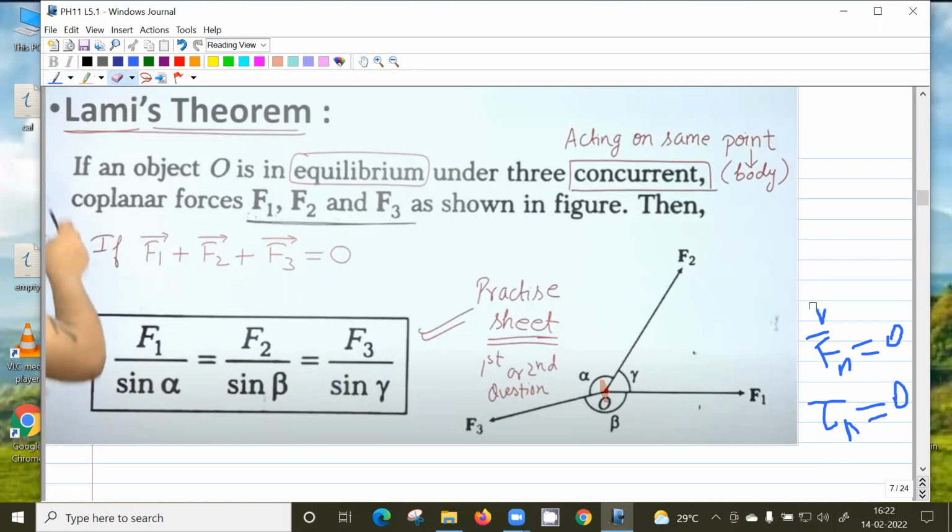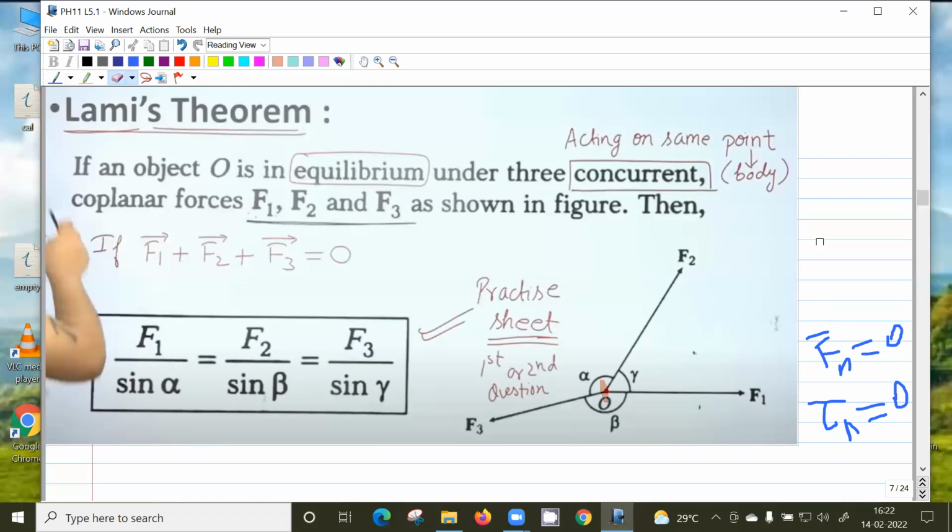What is tau? Torque. In the case of rotational motion, for the thing to be in equilibrium, both should be zero. But in this chapter, Newton's laws of motion, we are basically considering point masses. For point masses, there is no rotation because rotating a point doesn't make sense. Only when the body has finite size will rotation come into the picture.